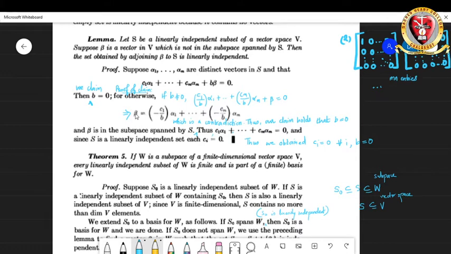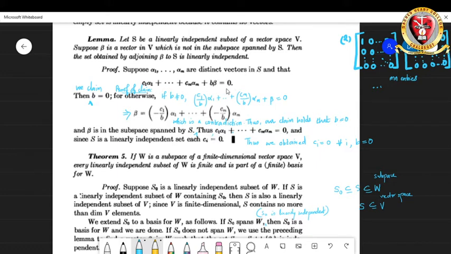That means that beta is a linear combination of alpha 1, etc., alpha m. That means it is in the subspace spanned by S, which is a contradiction because we had in the hypothesis mentioned that beta is a vector in V which is not in the subspace spanned by S. So you have a contradiction there. So our claim is proved, which says that B is equal to 0.